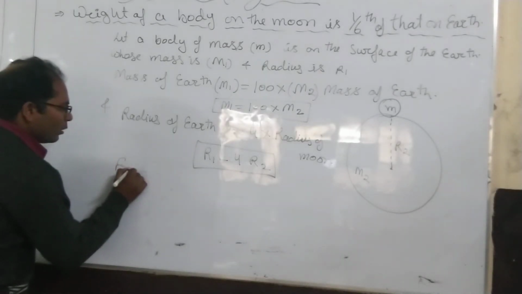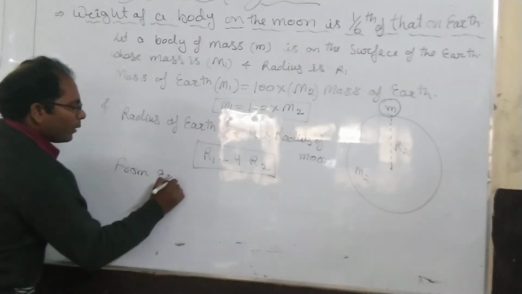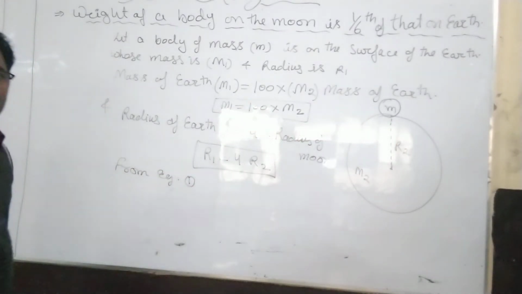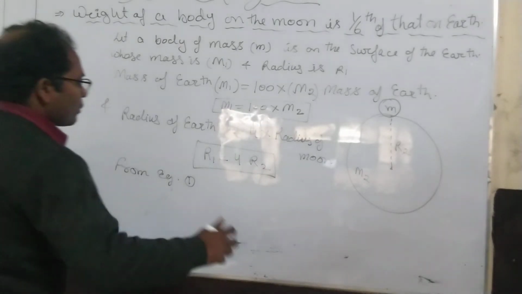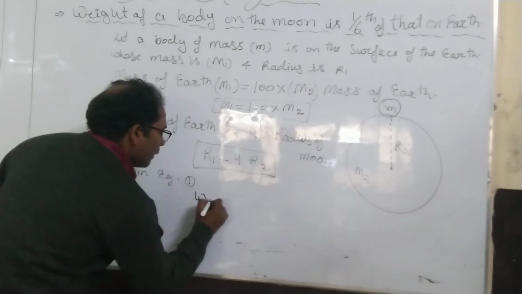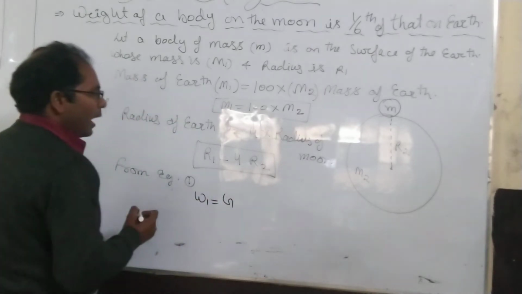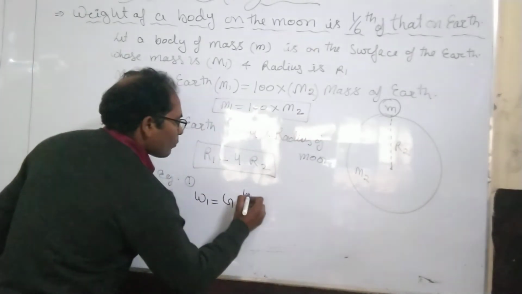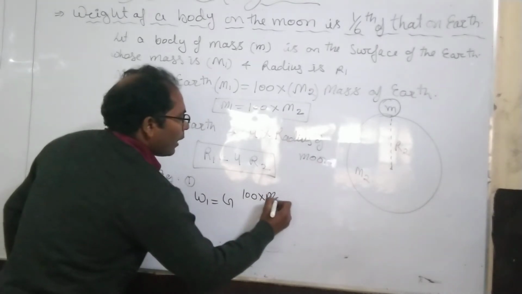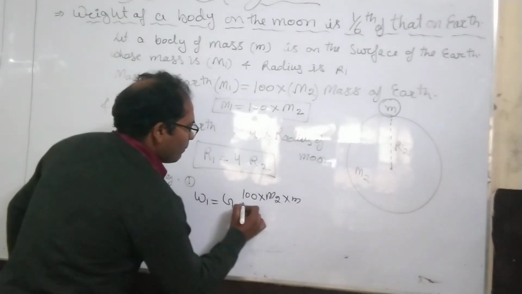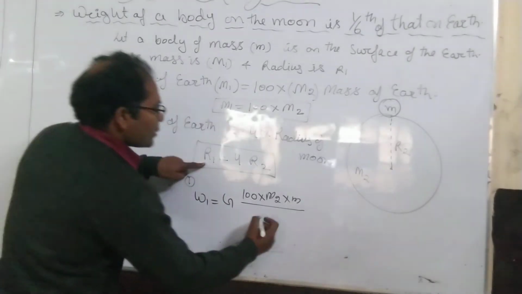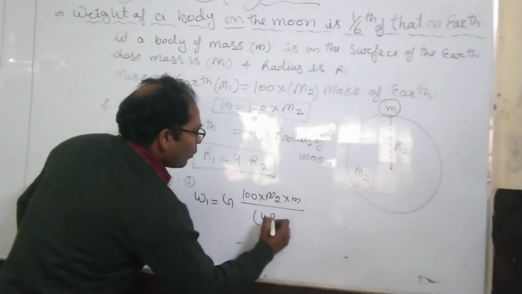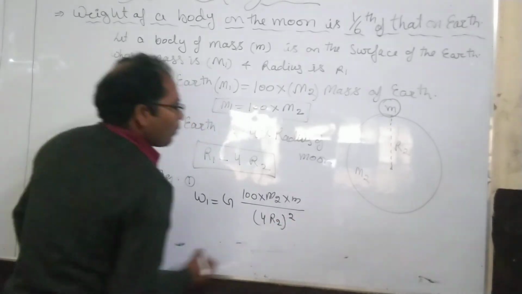Now the value of M1 and R1 we will put in equation first. Okay, then what will become the first equation? The first equation will become W1 equals G, in place of M1 100 M2, into small m upon R1, which is 4R2 square.